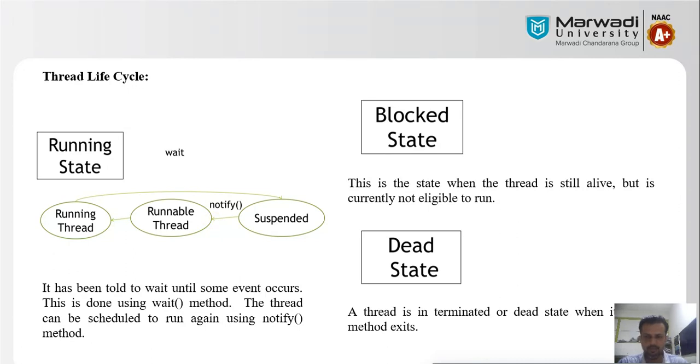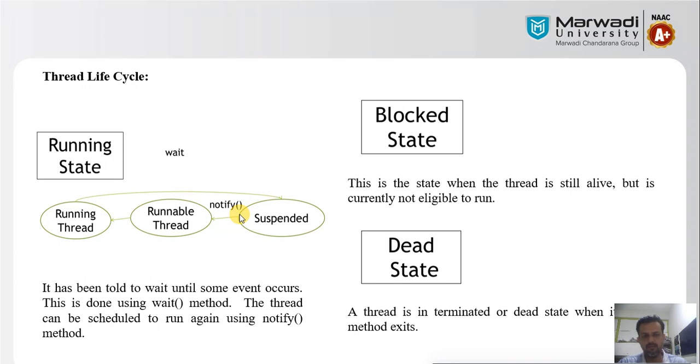What is the meaning of this notification? It signifies that the currently executing thread will go into the suspended situation and wait, and once the other thread has completed its task, it will resume.